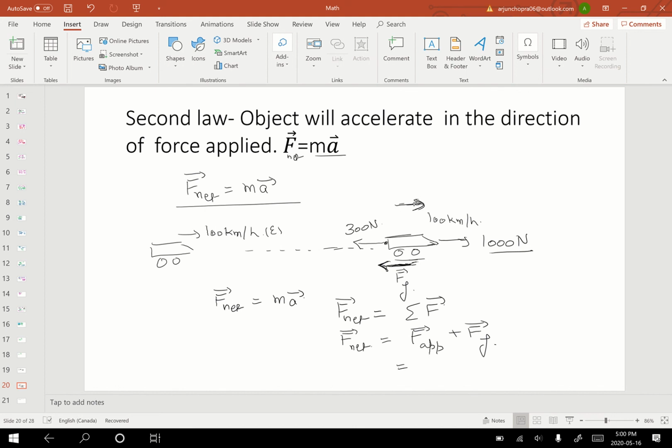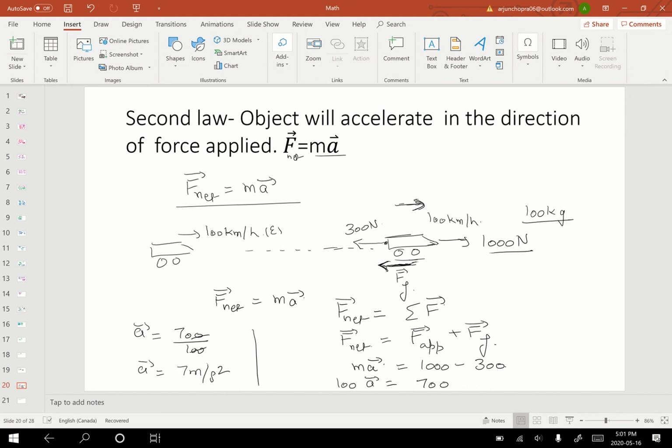So this will be 1000 minus 300, and the mass of the car, I'm going to assume is 100 kgs. This is just for the sake of the question, to make the calculations easy. In reality, a car is way heavier than 100 kgs. So this is equal to mass times acceleration, and this is 700. Acceleration will come out to be 700 divided by 100, which is 7 meters per second squared.